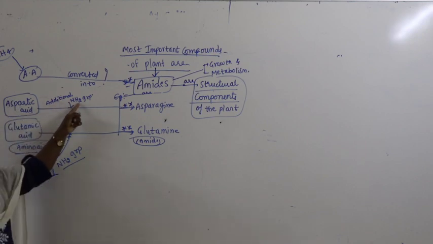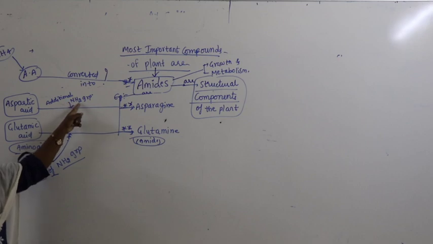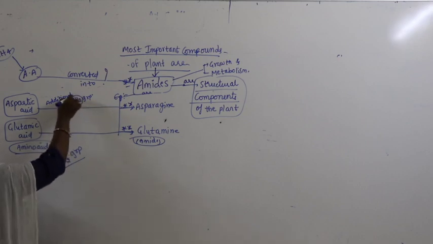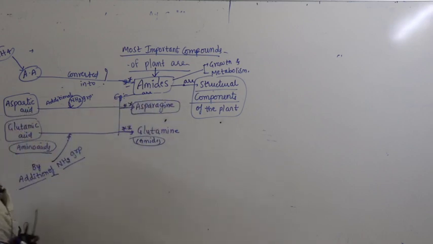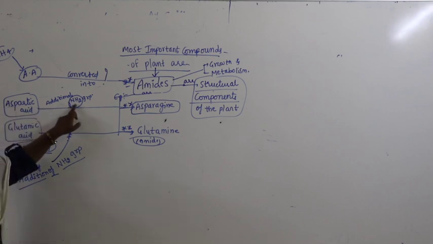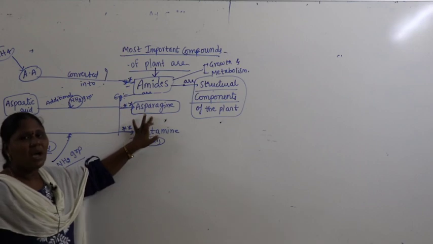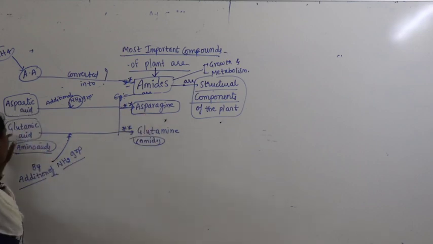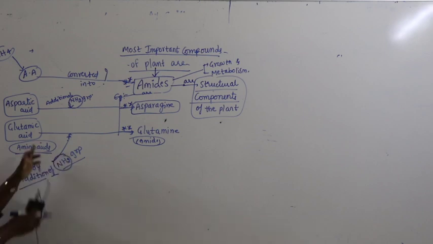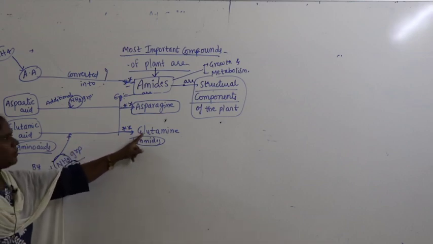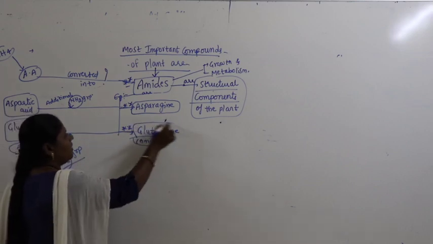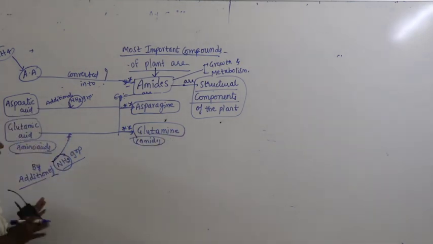With the additional amino group added here, the amino acid called aspartic acid is converted into an amide called asparagine. I repeat again, the amino acid aspartic acid, with the addition of amino group, is converted into asparagine. Similarly, the amino acid glutamic acid, with the addition of amino group, is converted into the amide called glutamine. So let us study now how it happens.